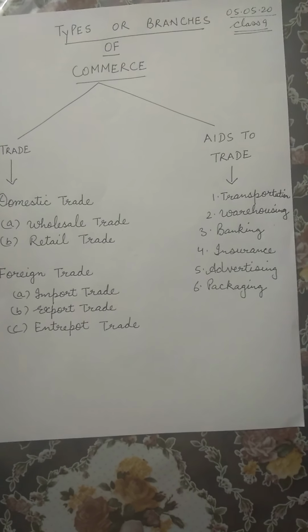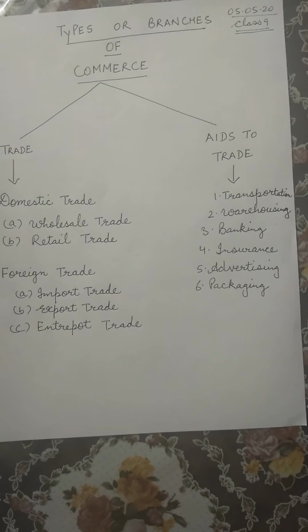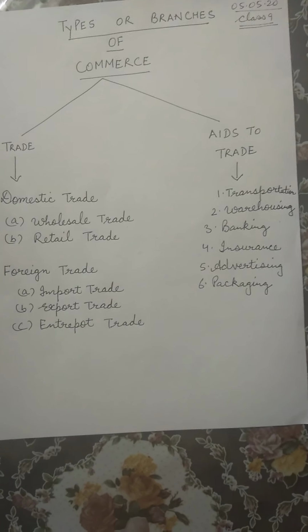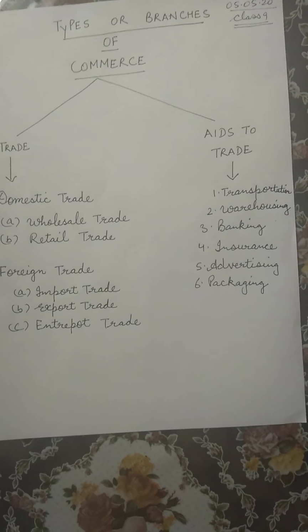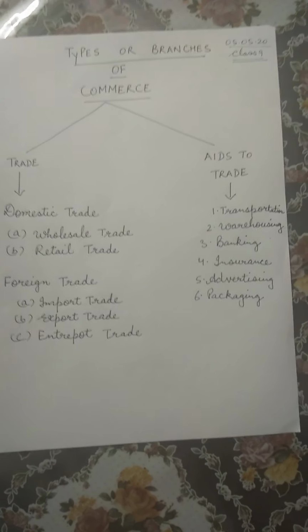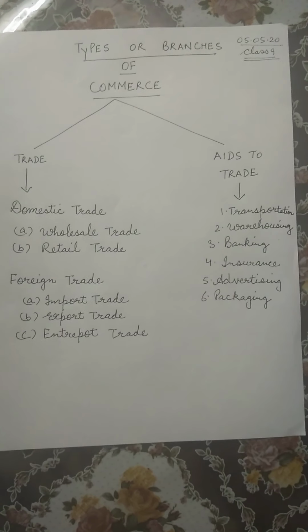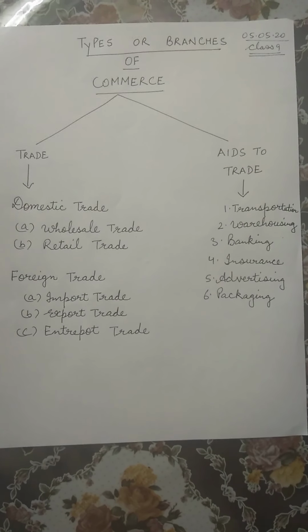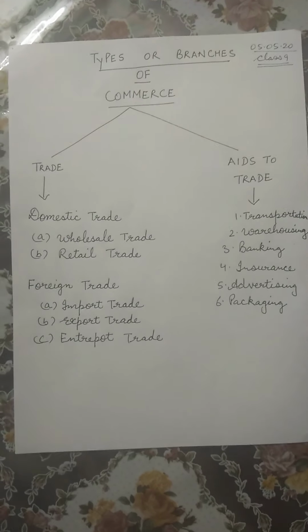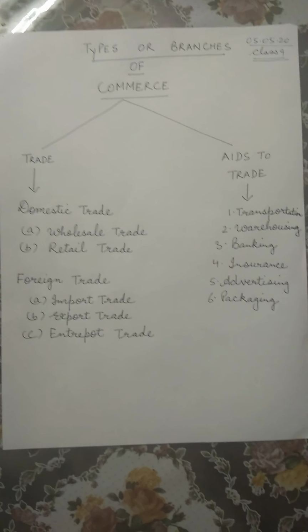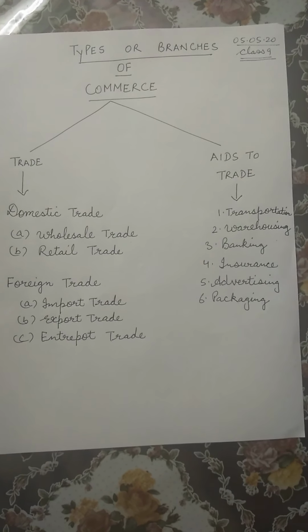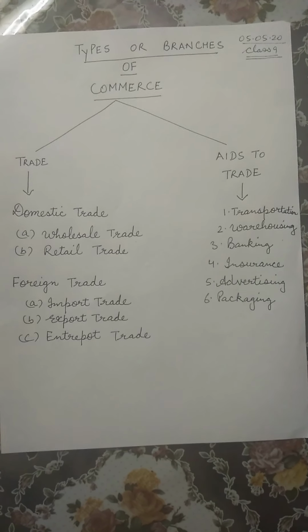Insurance helps in protecting the businessman and his goods from all these types of risk. That is why, children, insurance is required in aids to trade, because it helps the businessman in solving the problem of risk. Now, let us talk about advertising.